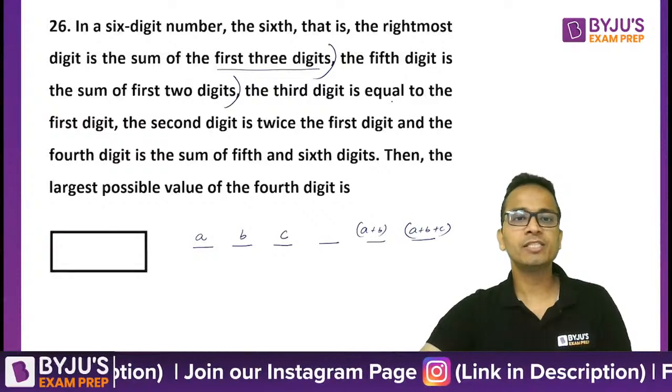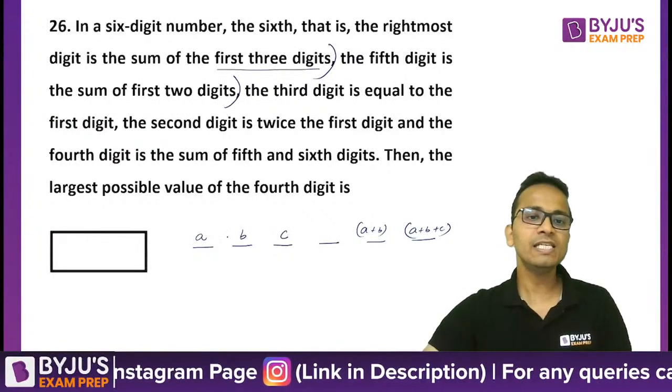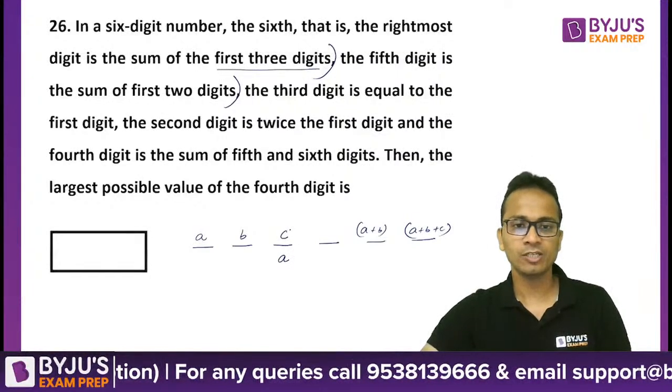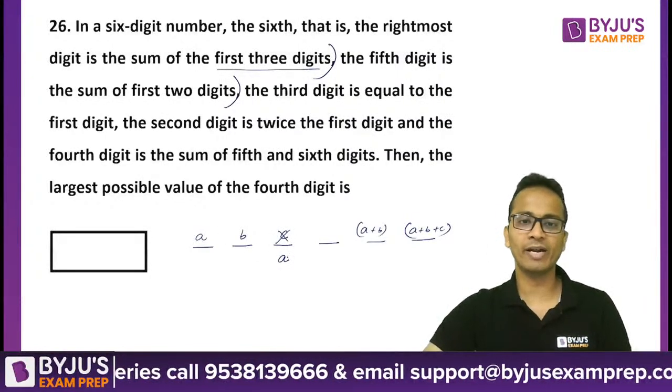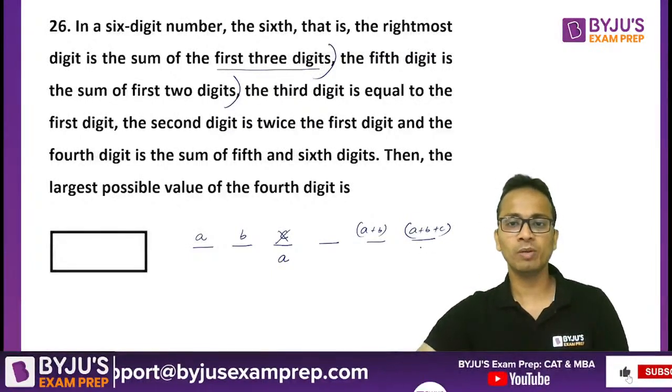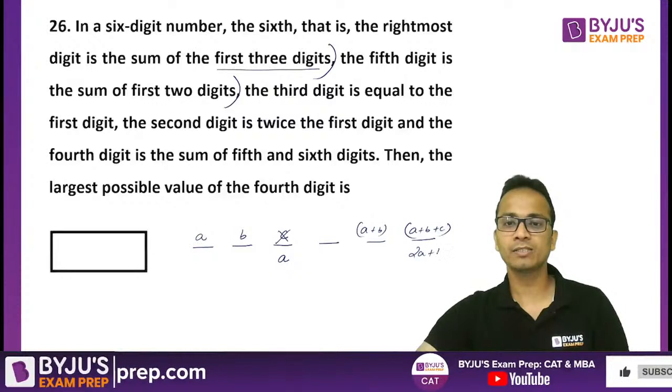The third digit is equal to the first. So C and A are equal. So instead of C, I'll write A. So C is no longer the value. I'll write A. So accordingly, the last digit, the rightmost digit, will become 2A plus B.